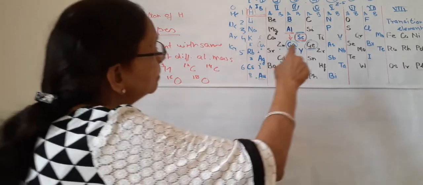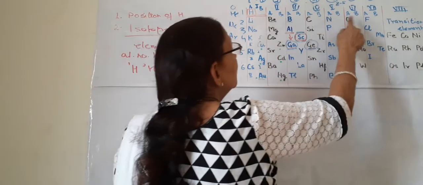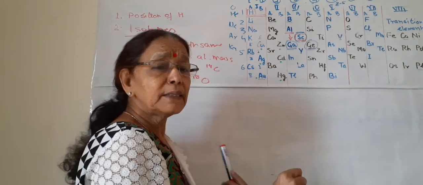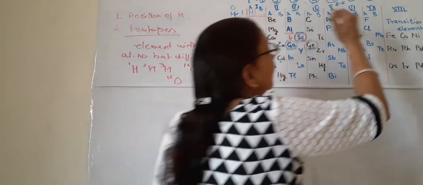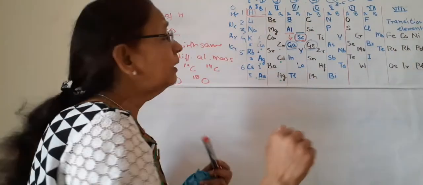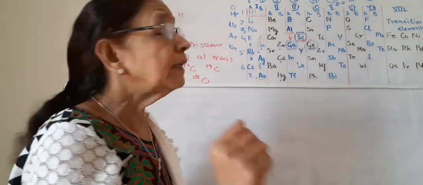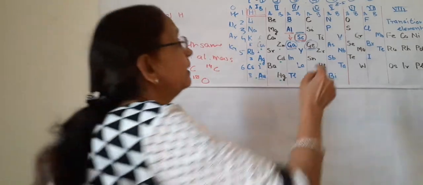So if this is O16, then O18 should be at this place, because this table is arranged according to atomic masses, in increasing order. This is O16, so O18 should be there. But both are placed in one group, O16 and O18.